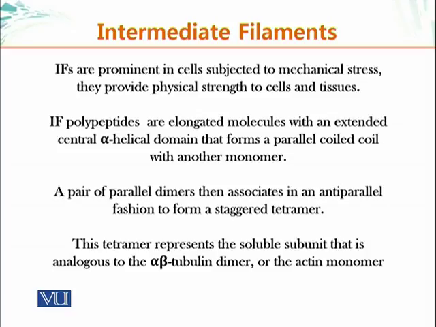Intermediate filament polypeptides are elongated molecules with an extended central helical domain that forms a parallel coil with another monomer. A pair of parallel dimers then associate in an anti-parallel fashion to form a staggered tetramer. I'll show you a diagram of this in the next slide. But I would like to point out here that this tetramer is basically the soluble subunit of intermediate filaments and is analogous to the alpha-beta tubulin dimer or actin monomer.